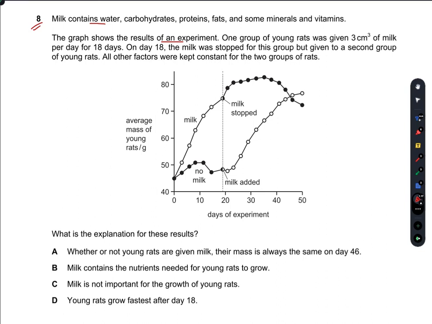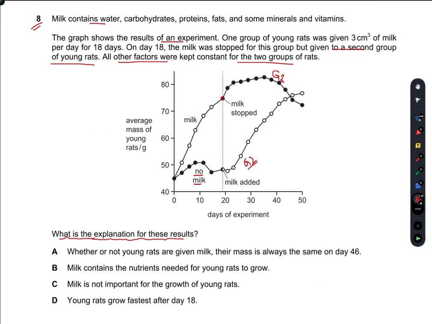So as we can see here, this group here is being given milk till the 18th day, and then the supply of milk has been stopped. So this is the G1. This upper one is the group 1 here. Whereas the second group, which was never given milk, no milk here. So this is the G2. So all other factors were kept constant for the two groups of rats. So what is the explanation for these results?